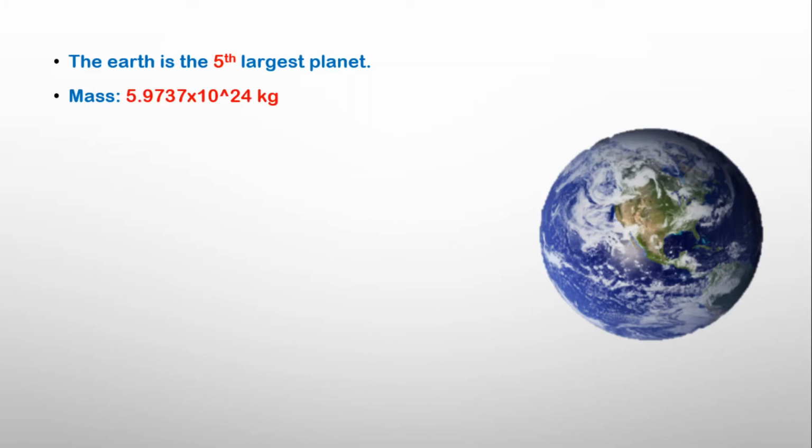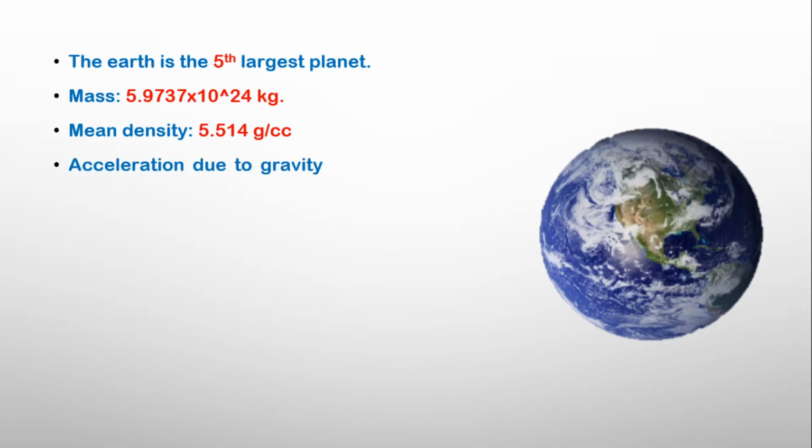The Earth is the fifth largest planet according to volume. Its mass is around 6 into 10 to the 24 kilogram. Mean density of Earth is 5.514 gram per centimeter cube, which is highest among planets.